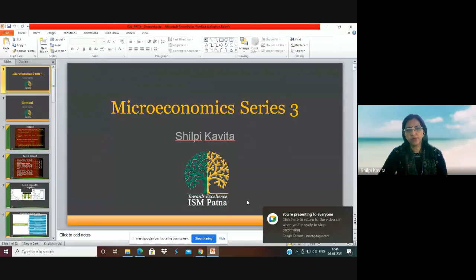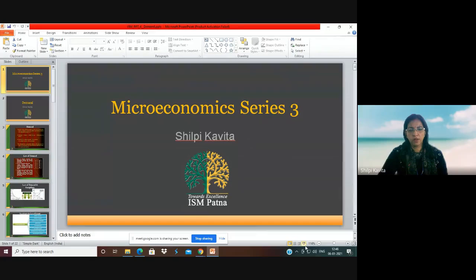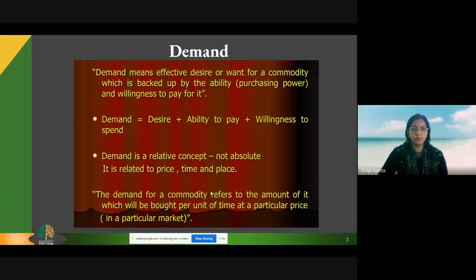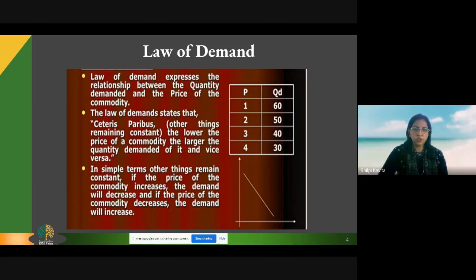And in this Microeconomics Series 3, in continuation with the previous series, the topic is demand. And demand, as I told you all, is the desire plus ability to pay and the willingness to spend. We also came to know in the previous series the law of demand: other things remaining constant, there is an inverse relationship between price and quantity demanded. But many a times, this law gets falsified.